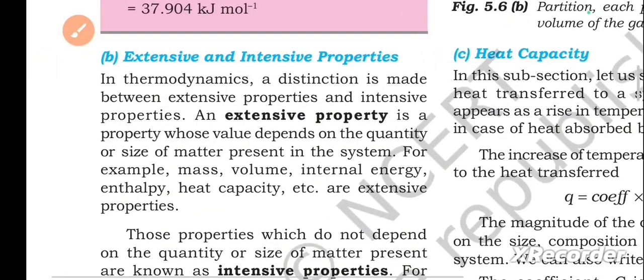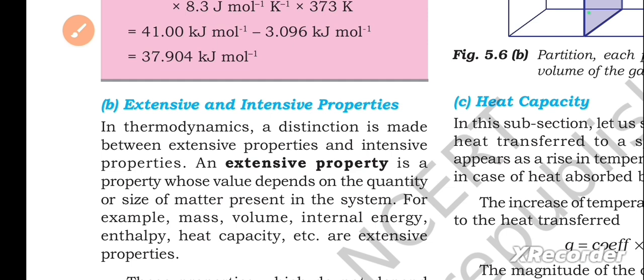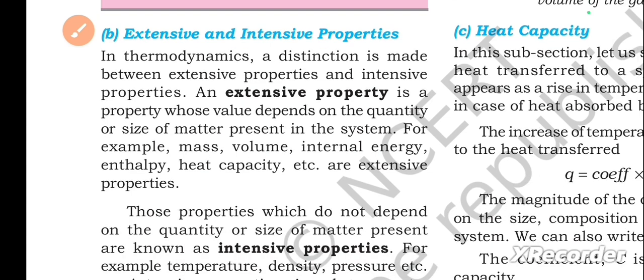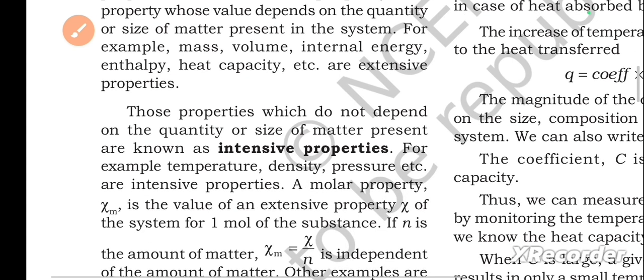Next, extensive and intensive properties. In thermodynamics, a distinction is made between extensive properties and intensive properties. An extensive property is a property whose value depends on the quantity or size of matter present in the system. For example, mass, volume, internal energy, enthalpy, heat capacity, etc. are extensive properties. Those properties which do not depend on the quantity or size of matter present are known as intensive properties. For example, temperature, density, pressure, etc.